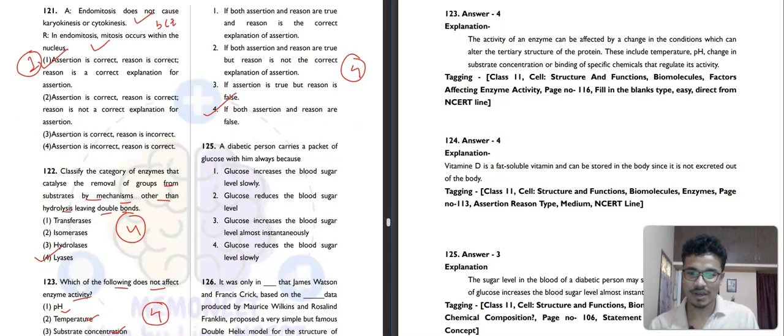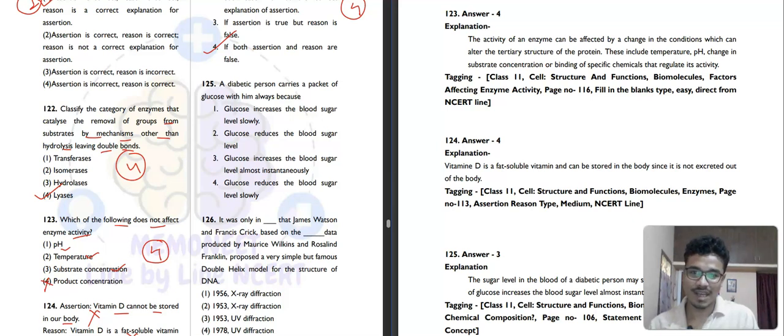And question number 125. A diabetic person carries a packet of glucose with him always because glucose increases the blood sugar level slowly. No. Glucose increases the blood sugar level almost instantaneously. This is the correct one. So the third option here will be the correct answer.